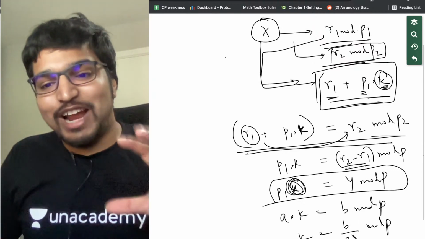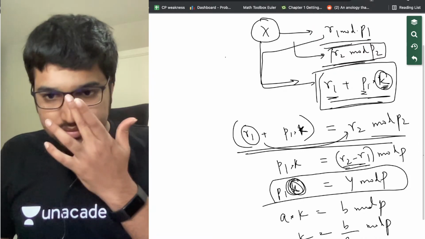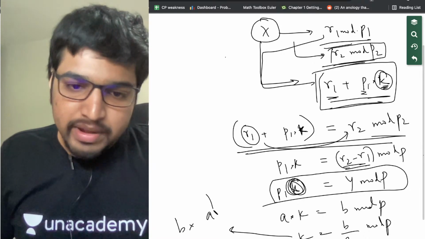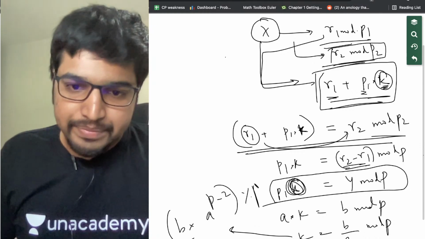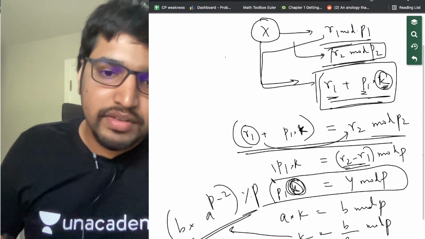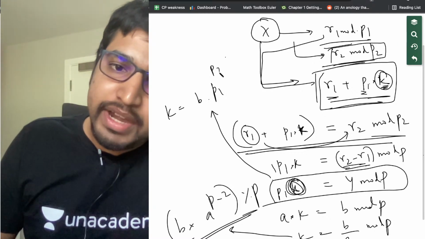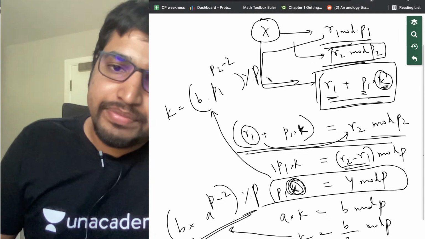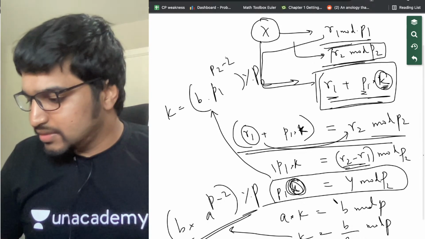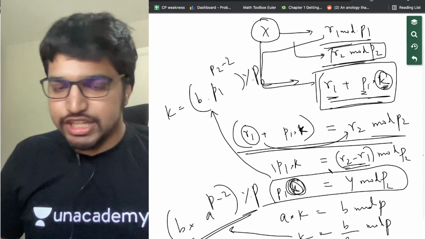Now, we discussed how to calculate fractions in terms of modulo, right? How would we do that? It's basically b into a to the power p minus 2 modulo p. We do the same thing here. So from this we get k equals b into p1 to the power p2 minus 2 modulo p2. This is just p2, by the way, I just forgot to write p2. Did you get this? Is this clear so far?